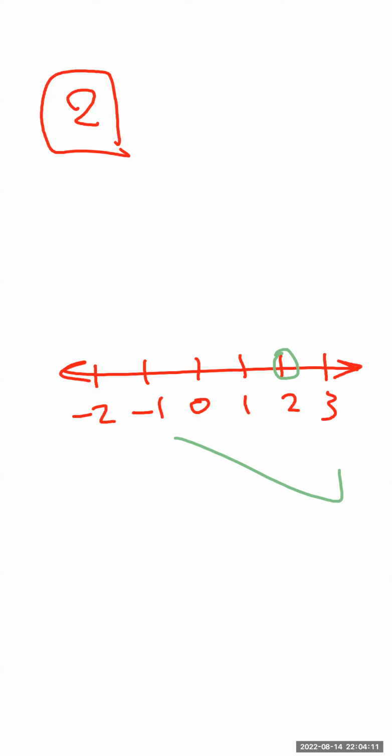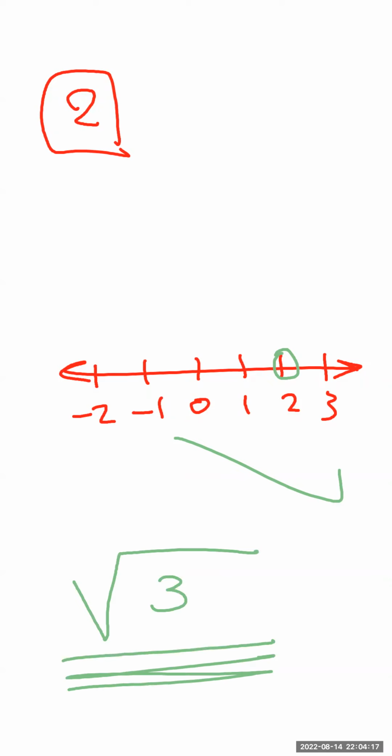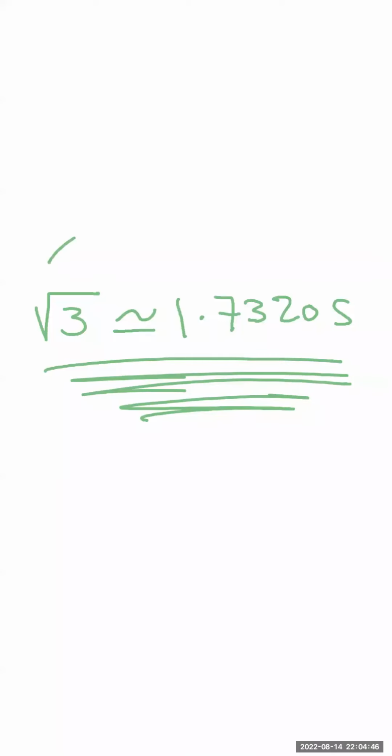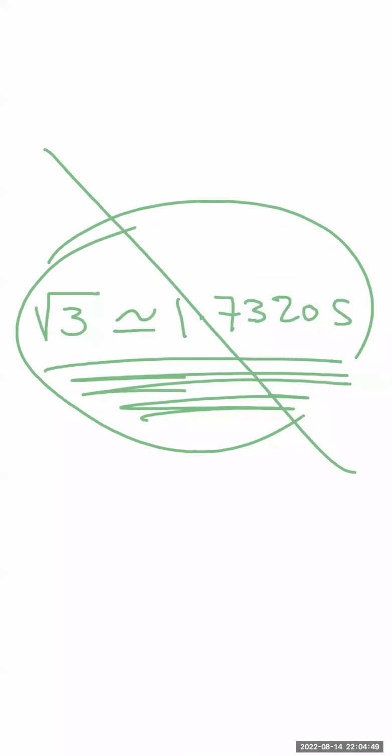But the main point in this topic is to represent the irrational number. If my question is to represent square root of 3 on the number line, we said in the beginning that there is no exact value for square root of 3. This number is approximately, not the exact value, equal to 1.73205. How to represent this? I'm not going to use the approximated value to represent it. So how can we represent it on the number line?